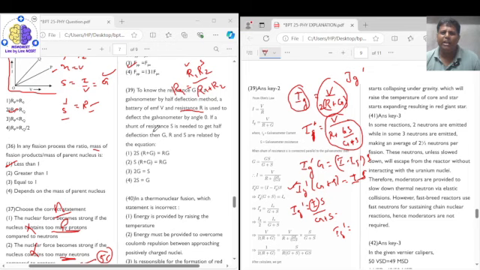So finally what we are left with is V upon 2R plus G, right? What is this?